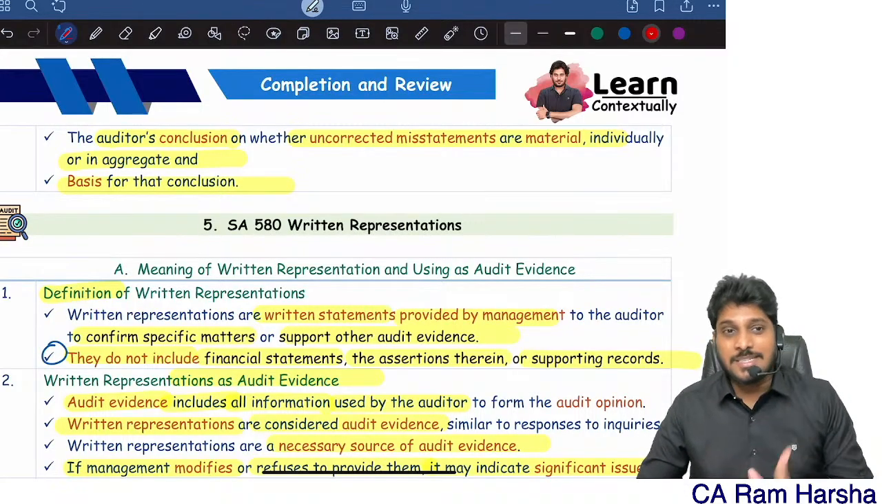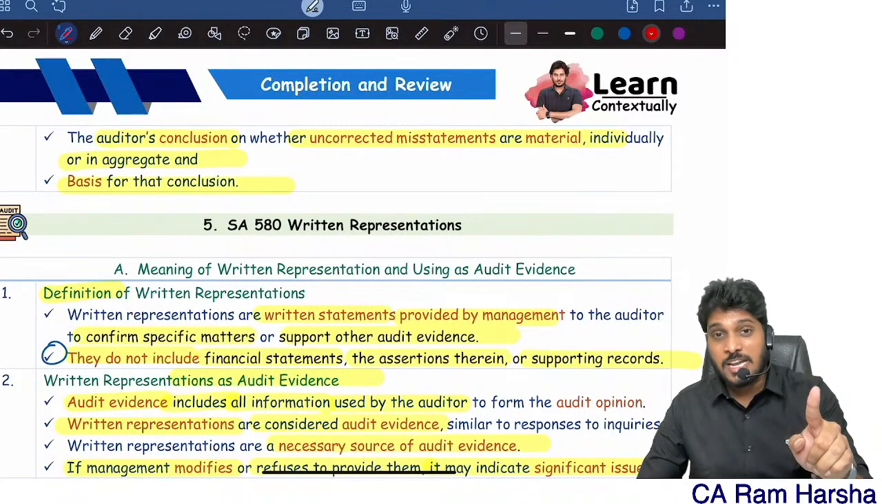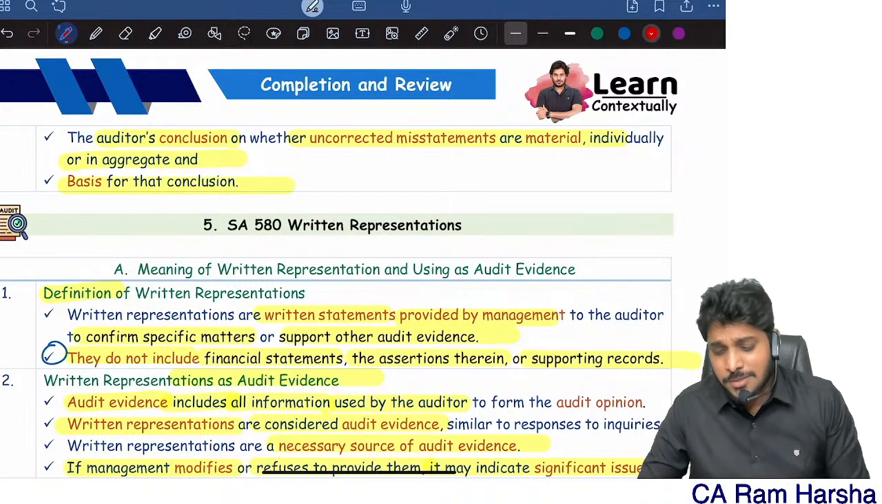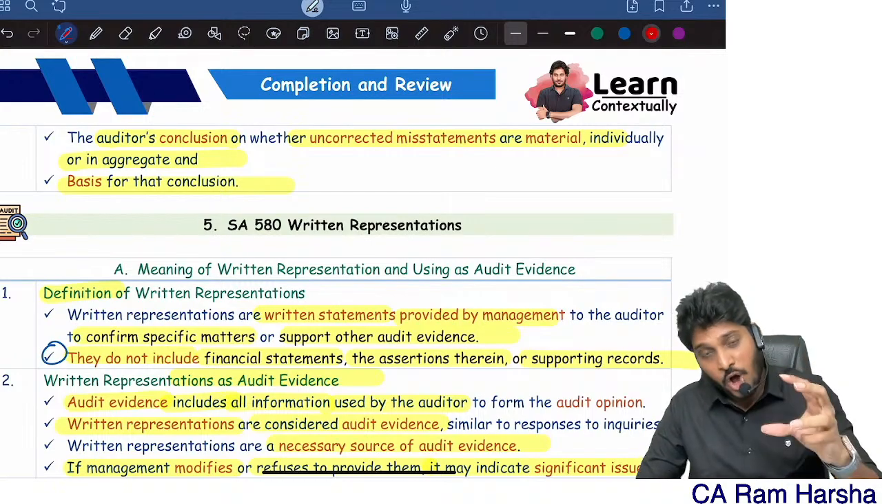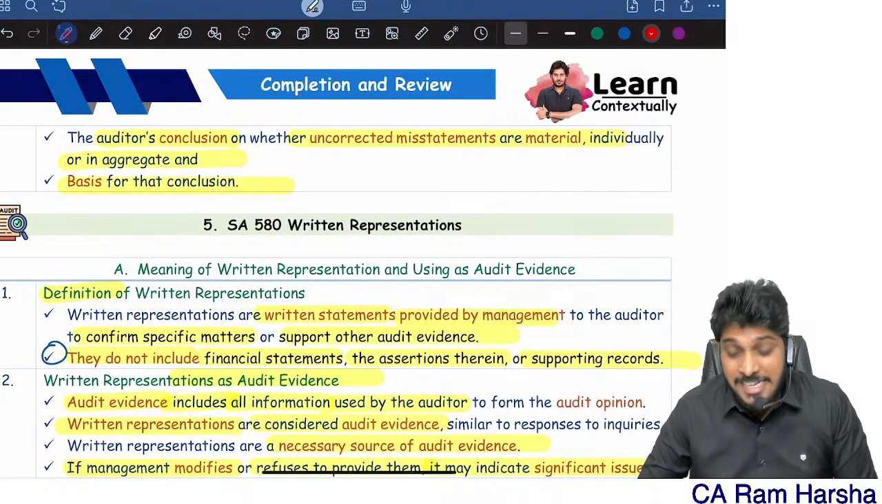All the 5 standards I completed within 75 minutes, 1 hour 15 minutes. That too, we discussed each and every concept. We didn't skip any concept. 90% of the concepts we covered. I hope you're happy with the revision.